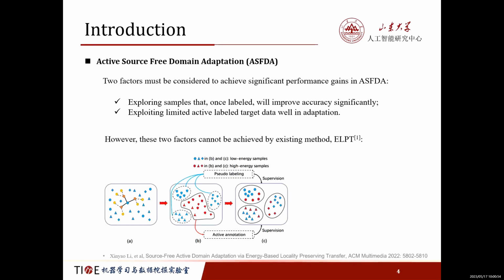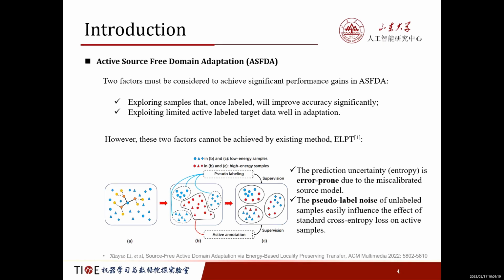However, the existing method ERPT has yet to achieve these two factors. For one thing, the prediction uncertainty is error-prone due to the miscalibrated source model and the distribution shift. And the pseudo-label noise on neighbor samples easily influences the effect of standard cross-entropy loss on active samples.